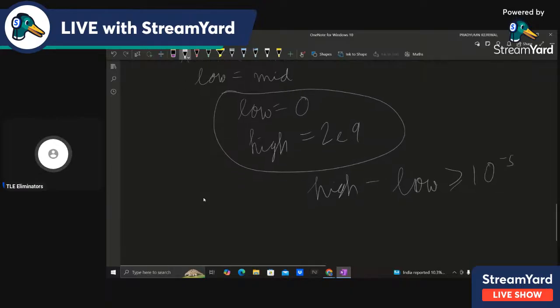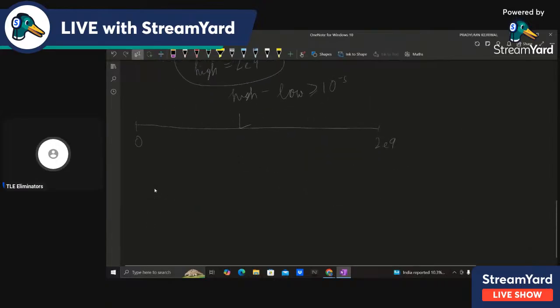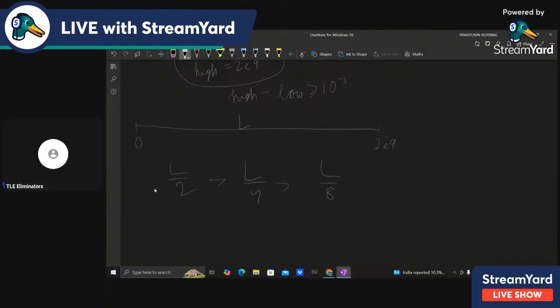And what is the time complexity of this? It can be calculated very easily. How many times are we doing the binary search? Initially the range is 0 to 2e9, and at each iteration it is getting halved. So if initially the range length is L, then after the first iteration it becomes L by 2, then L by 4, then L by 8, and so on.